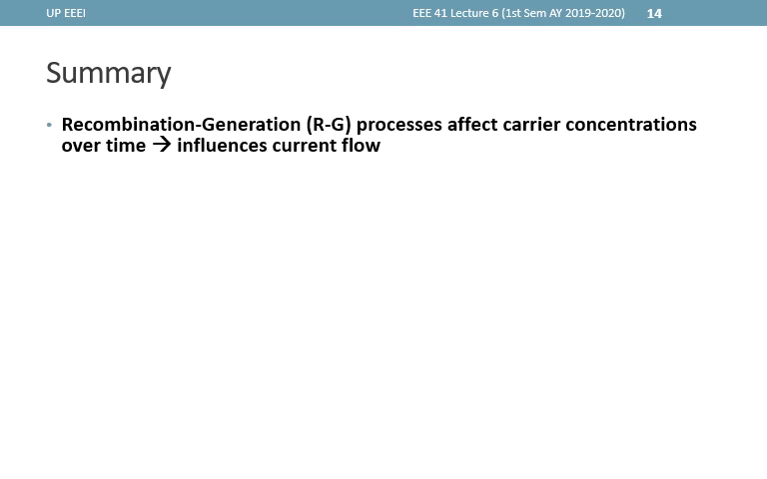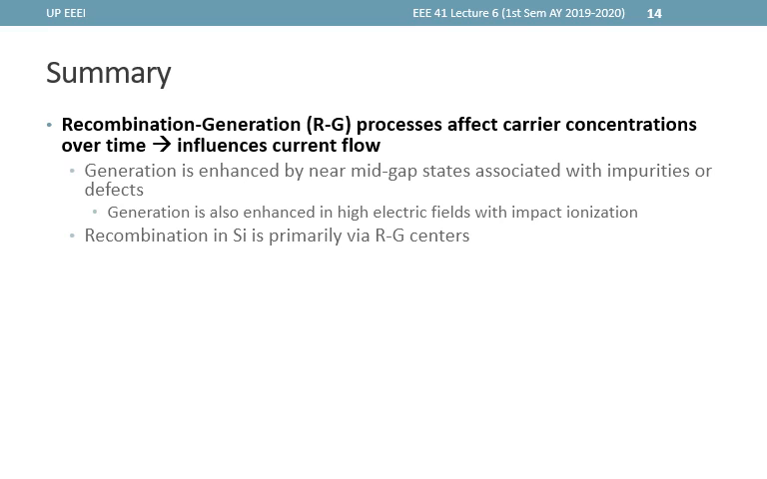In summary, RG processes affect carrier concentrations over time, which will eventually influence current flow. Generation is enhanced by near mid-gap states or deep traps associated with impurities or defects. Generation is also enhanced in very high electric fields with impact ionization. In silicon, RG is primarily via RG centers. Recombination is also enhanced by these mid-gap states or deep traps.